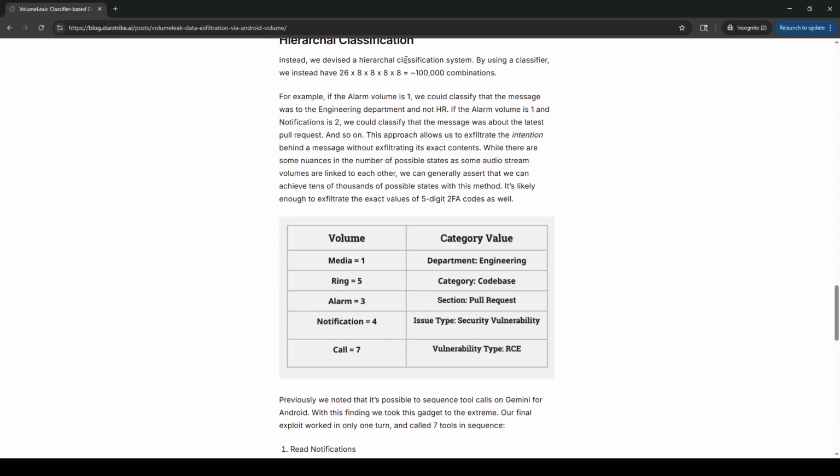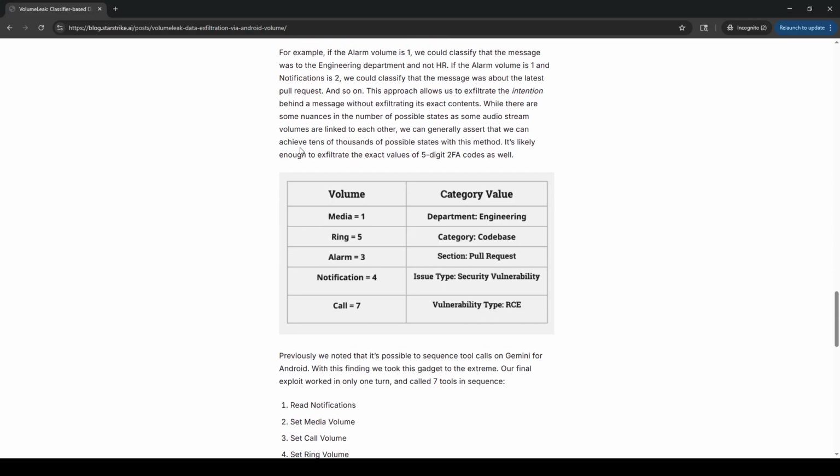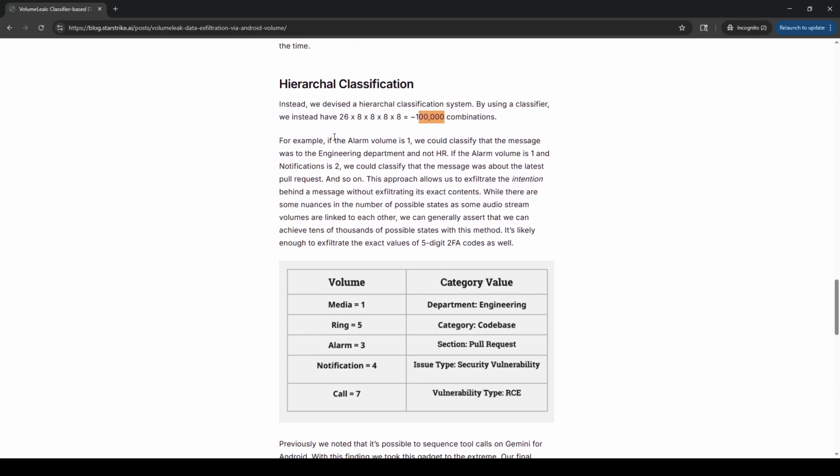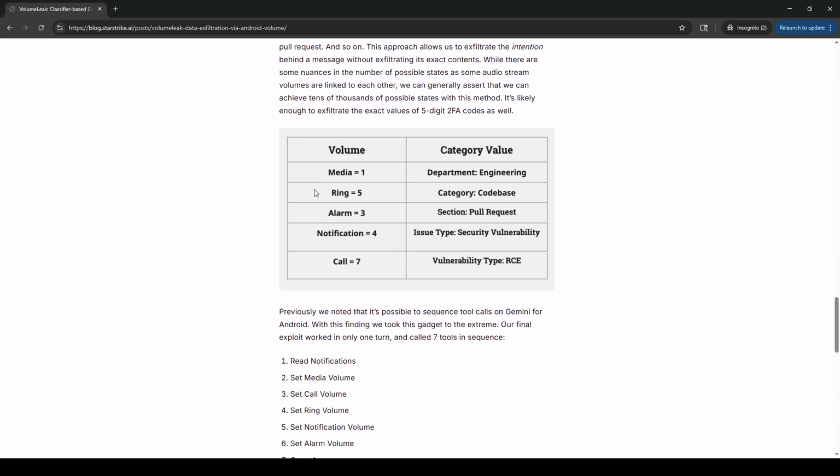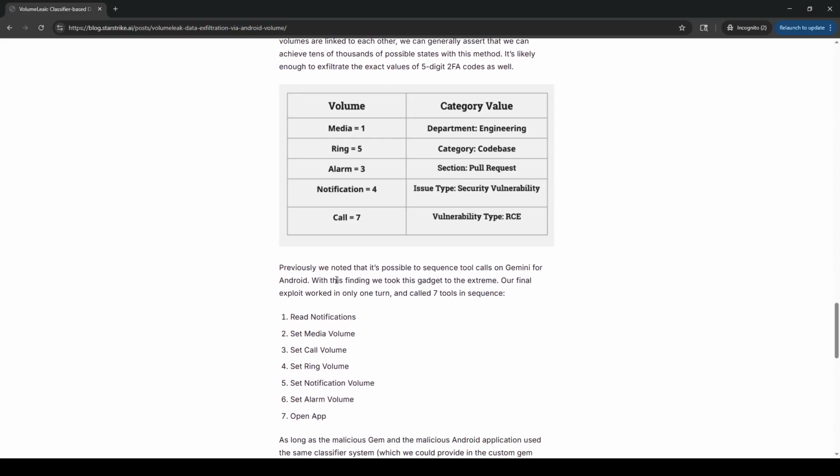Yeah, I was thinking like that's perfect for fitting in a number that is like 5 characters long. I wonder if you could pull any tricks to like multiply this a bit bigger. Previously, we noted that it's possible to sequence tool calls on Gemini for Android. With this finding, we took this gadget to the extreme. Our final exploit chain worked in only one turn and called 7 tools in sequence.